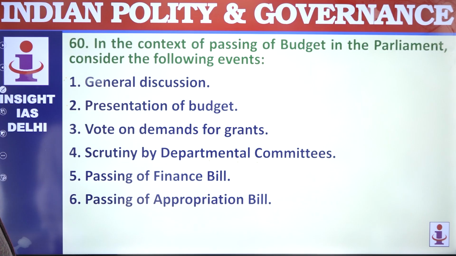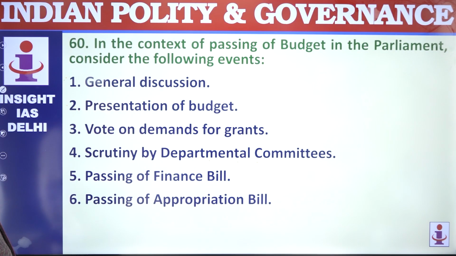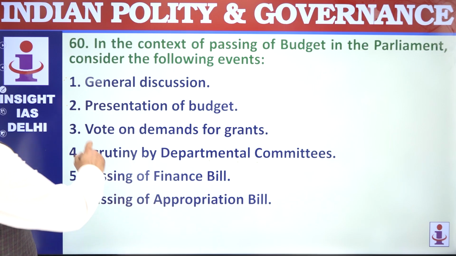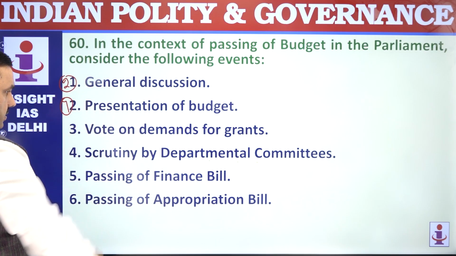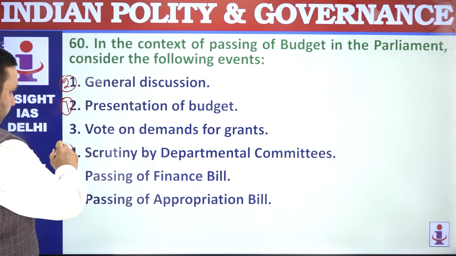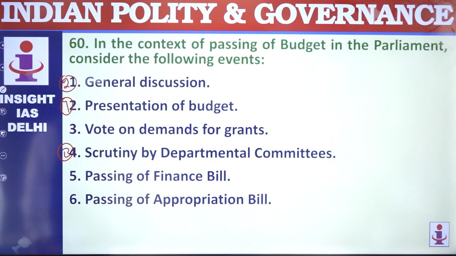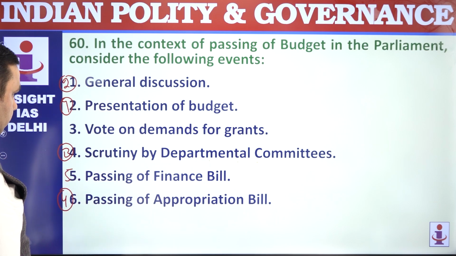In the context of passing budgets, you have to see the steps and you have to arrange them in correct chronological order, which comes first, which comes last. First is the presentation of budget. Second is general discussion on the budget. Third is scrutiny by departmental committees. Then the vote on the demands for grants.